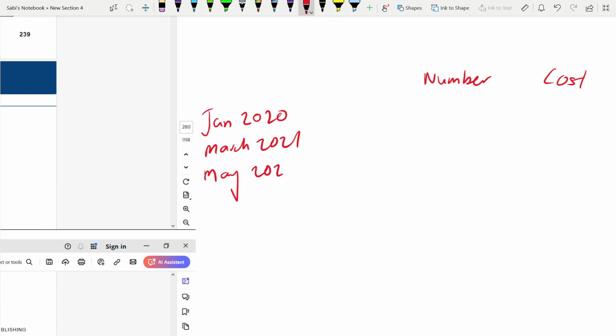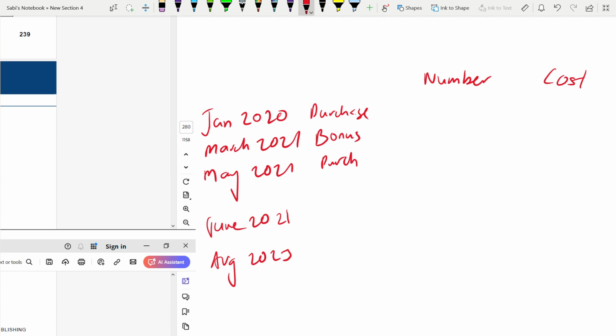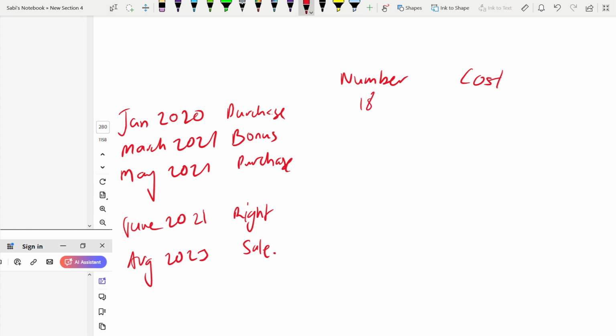Then May 2021 again we purchased. Then June 2021 there's a right issue. Then August 2023 a sale took place. So it's purchase, bonus issue, again purchase, right issue, and sale. So first we got 1800 shares, cost is 5400.